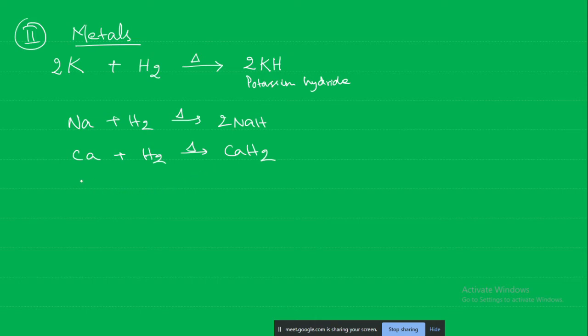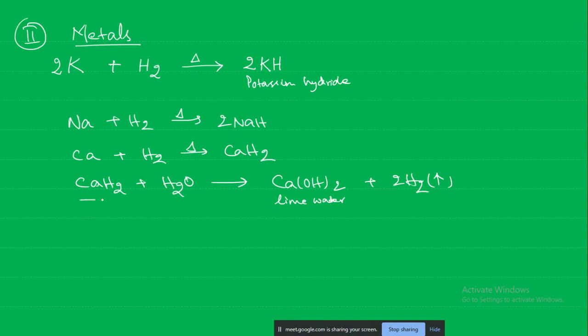If calcium hydride is reacted with water, it gives calcium hydroxide plus hydrogen. This calcium hydroxide is nothing but lime water, and it will release hydrogen gas. So calcium hydride reaction with water can also release hydrogen gas. This is also a very excellent reaction.